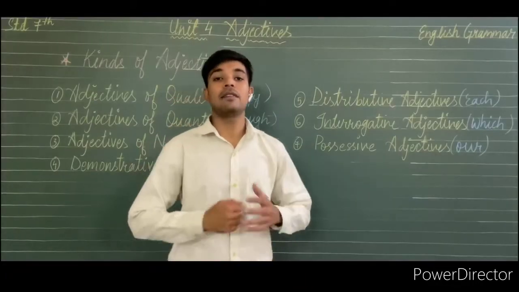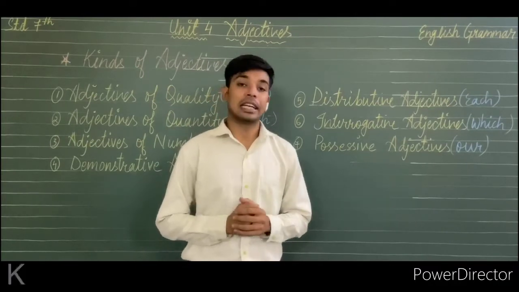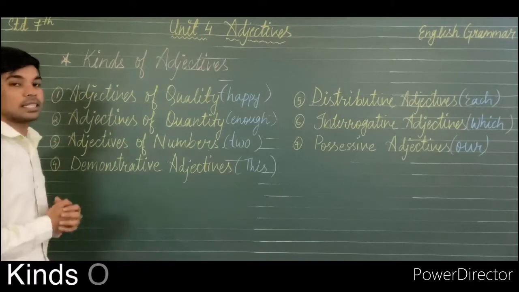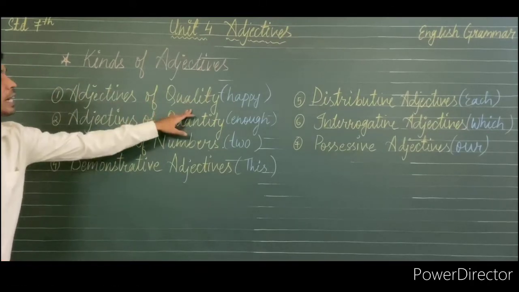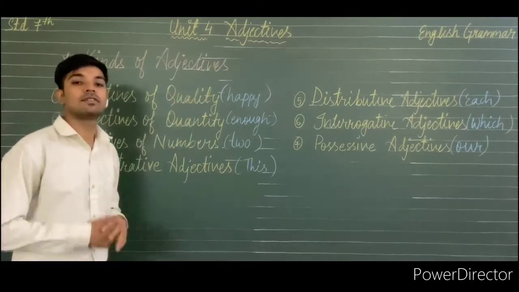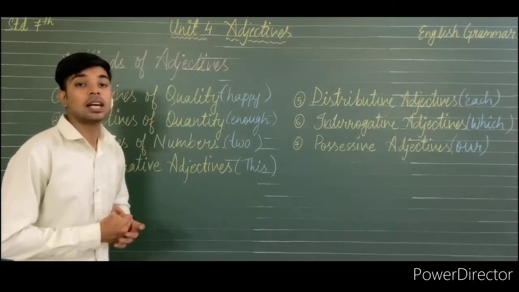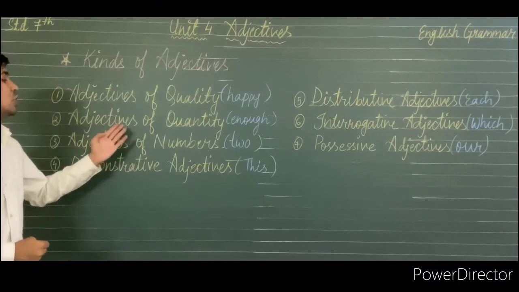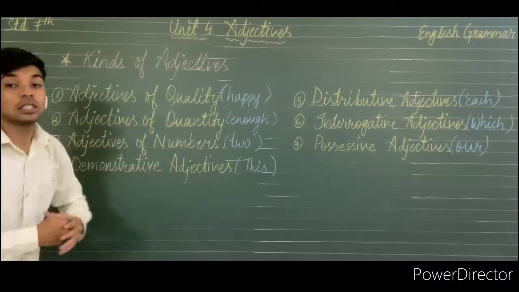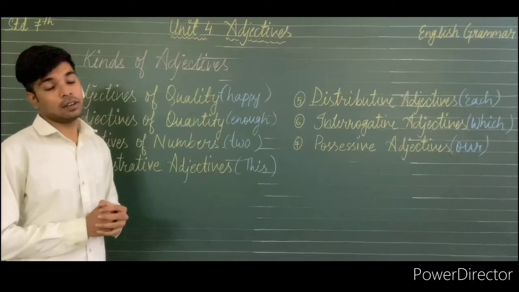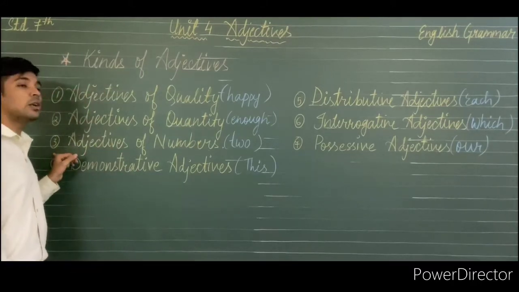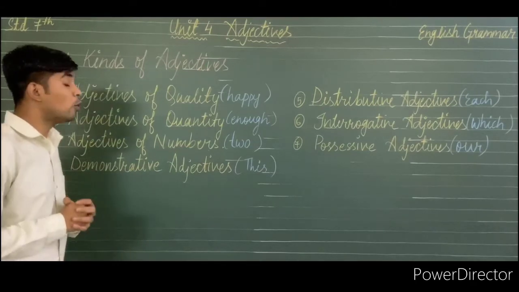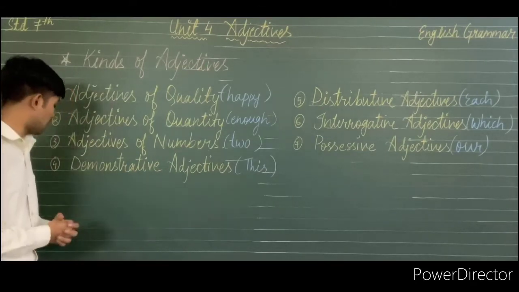We also have different kinds of adjectives which we will discuss now. We have 7 different types of adjectives. They are listed below. The first is adjective of quality. Adjective of quality describes the quality of a noun. Then we have adjective of quantity, which describes the quantity of a noun. Then the third one is adjective of number, which tells us about the number of a noun.